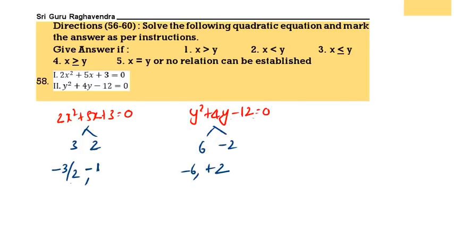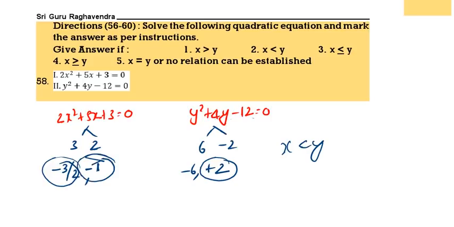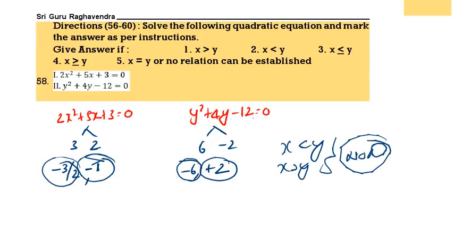Here see, minus 3 by 2 is less than plus 2. X less than y. Minus 1 is greater than minus 6. X greater than y. Therefore there is no relation. There is no relation. Next, 9x plus 3y is equal to 15.